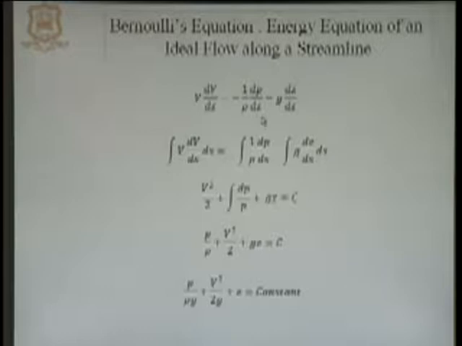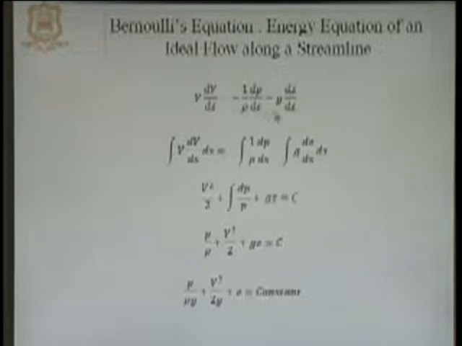So, this is V dV over ds is equal to minus 1 over rho del P over del s minus g dz over ds for the steady flow equation. That del V over del t term has gone. So, from that equation we can write this equation for steady flow, right. Now, this is a flow along a streamline.